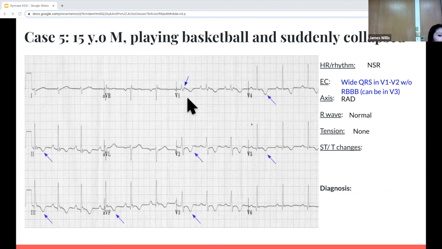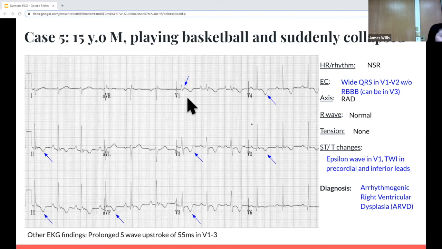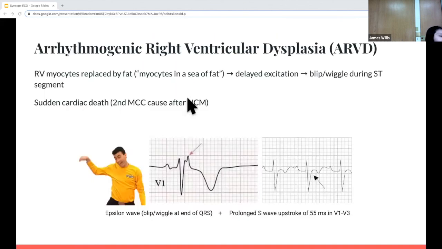And you can also see T wave inversions in leads 2, 3, aVF, and also the precordial leads. So the epsilon wave is specific for arrhythmogenic right ventricular dysplasia. And other EKG findings are prolonged S wave upstrokes of 55 milliseconds in V1 to V3. So this long name, arrhythmogenic right ventricular dysplasia, ARVD, is just when the myocytes in the right ventricle are replaced with fat. So you can think of it as myocytes in a sea of fat.